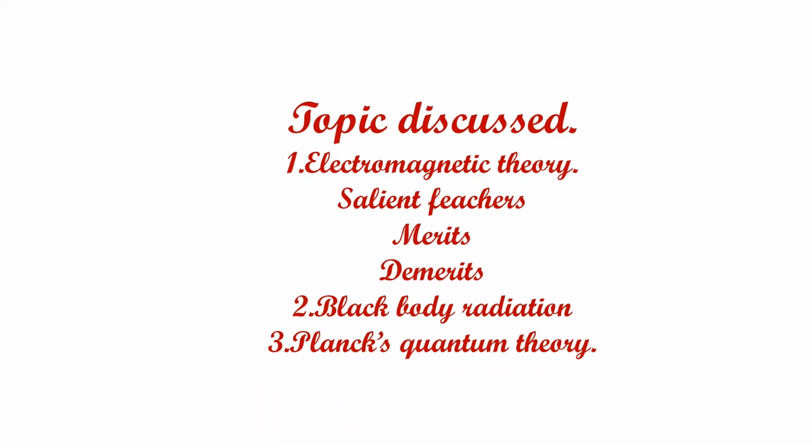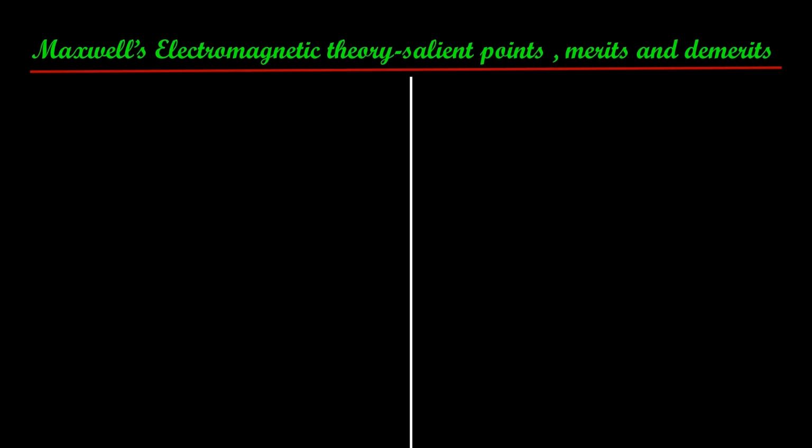Okay, come, let us see the topics. We have already discussed the wave nature of electromagnetic radiation. We have to discuss the particle nature of electromagnetic radiation. But before that, we will discuss the salient features of electromagnetic theory, its merits and demerits. That will help you understand the significance of Planck's observations, which led to the discovery of the particle nature of electromagnetic waves.